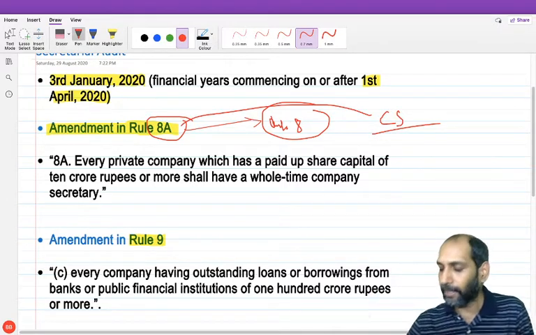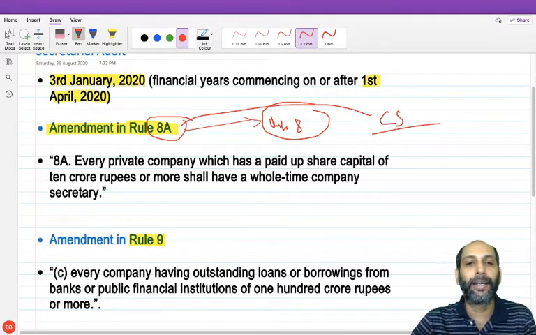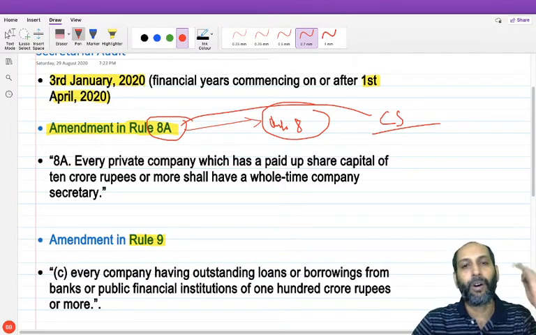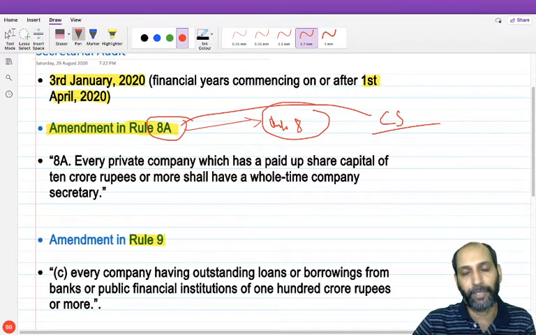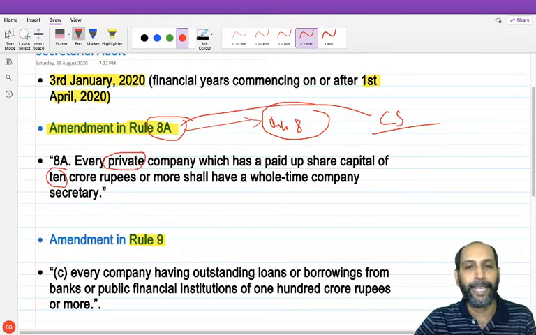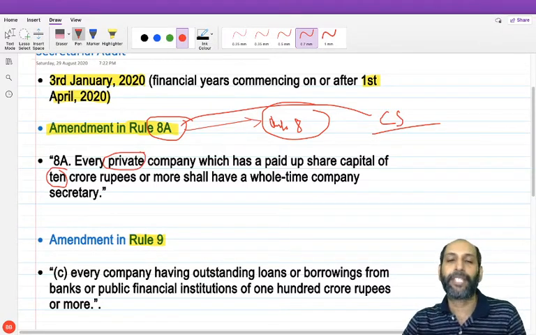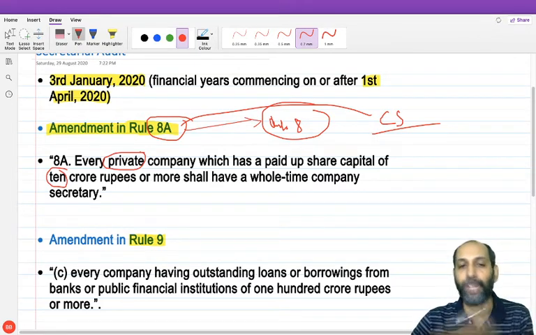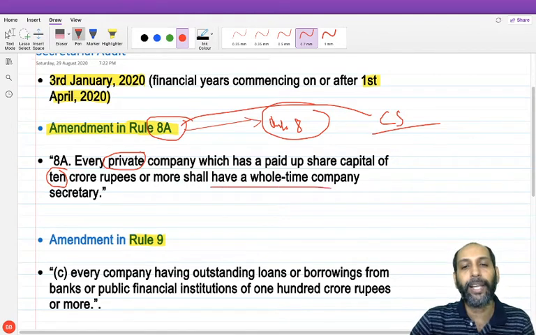Here there is an amendment, because earlier it was all companies having more than 5 crores paid up capital. Now that limit has been changed to 10 crores. I repeat again, the Rule 8A amendment is that every private company which has a paid up capital of 10 crores, earlier it was 5 crores and now it is increased to 10 crores, shall appoint a whole-time company secretary, a whole-time CS.